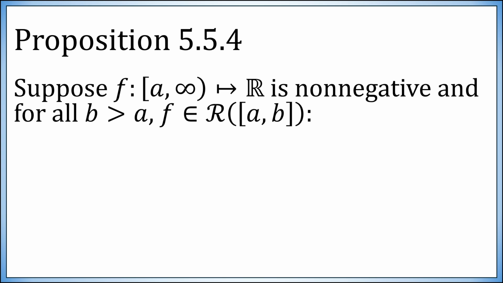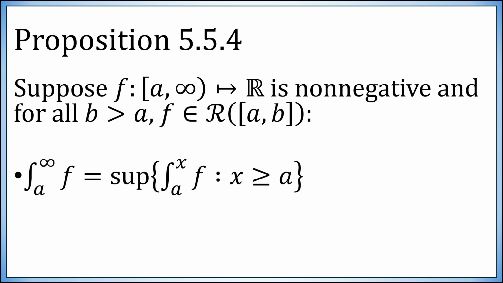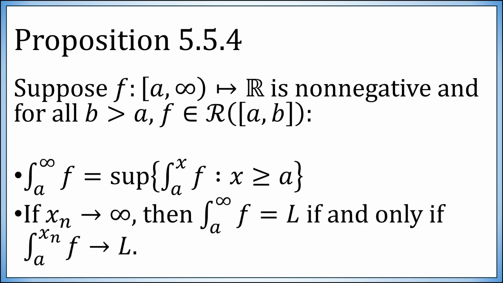Suppose it's non-negative and it is Riemann integrable on every interval from a to b. Then the integral from a to infinity is just the supremum of all of the nice definite integrals from a to x. Similarly, if xn goes to infinity, then the integral from a to infinity of f equals L if and only if the integral from a to xn of f converges to L.